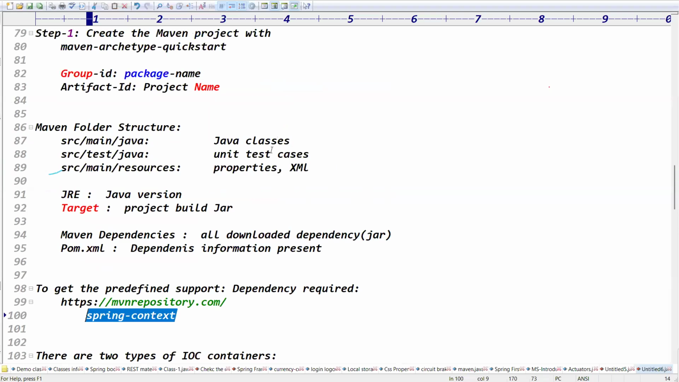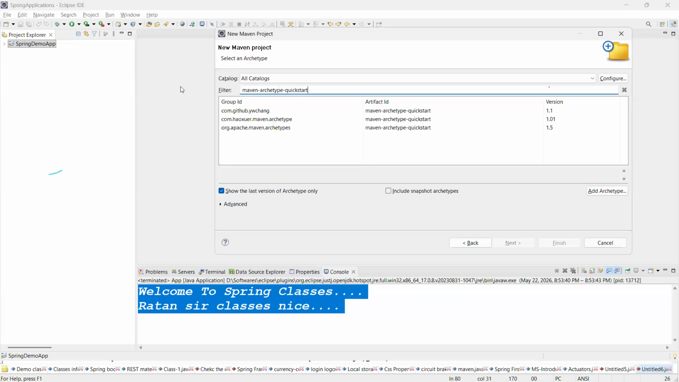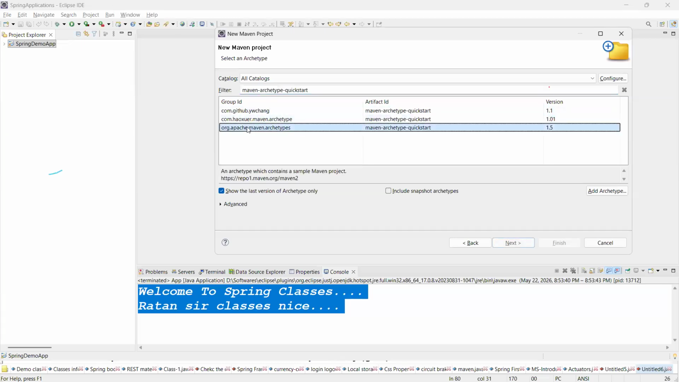I think it's the name here. Let me copy it: maven-archetype-quickstart. Guys, you need to select org.apache, right? Apache. Click on Next.